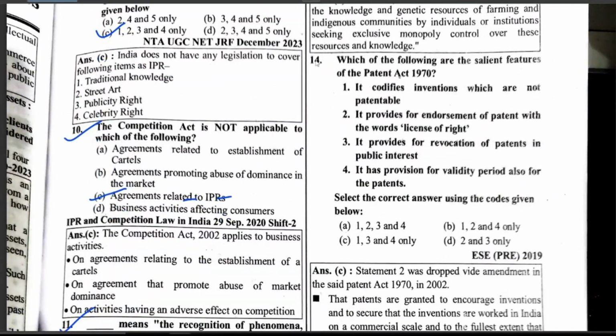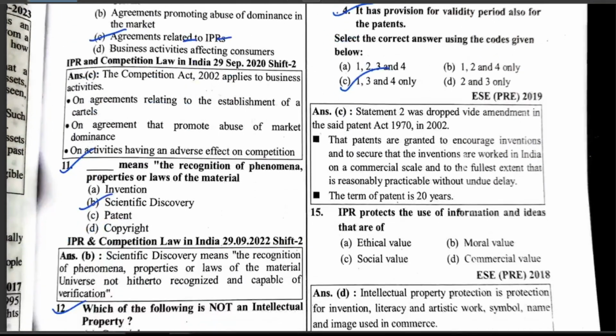Which of the following are the salient features of the Patent Act 1970? It quantifies inventions which are not patentable. It provides for endorsement of patent with the words license of right. It provides the revocation of patents in public interest. It has a provision for validity periods also for the patent. Hence 1, 3 and 4 only.